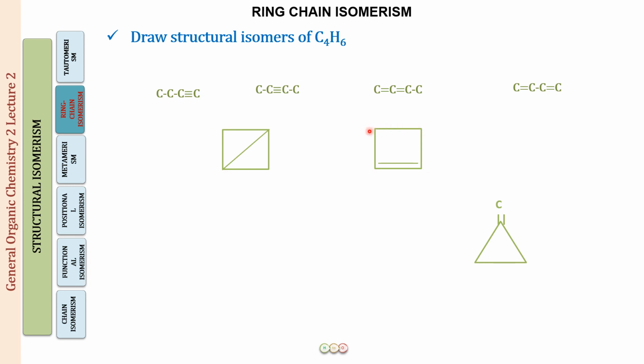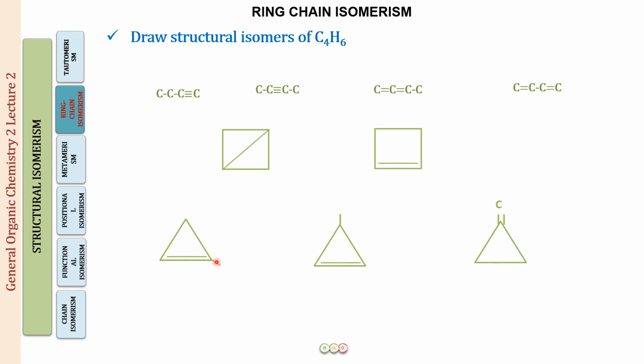Next, if we can draw a 4 carbon ring, we can also draw a 3 carbon ring. So let us do that. When we do that, one double bond is in the ring, and one methyl group has come out of the ring. So this is going to be a substituent. Now this is position number 1 for the substituent, and I can draw it at position number 2 also for the methyl group.